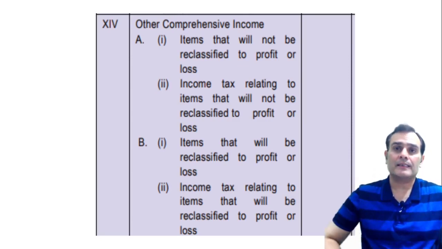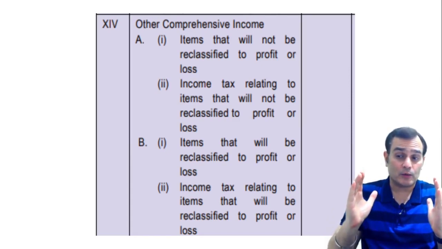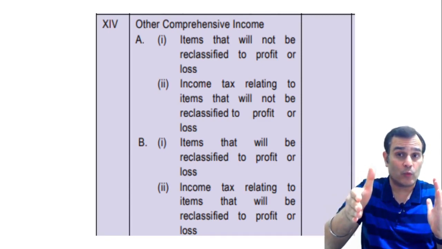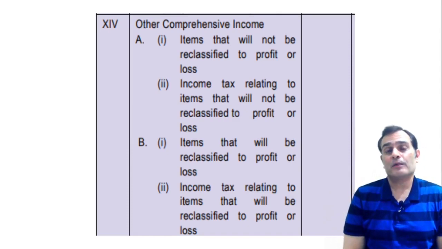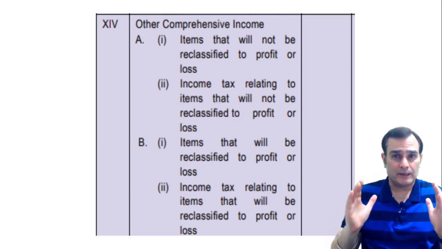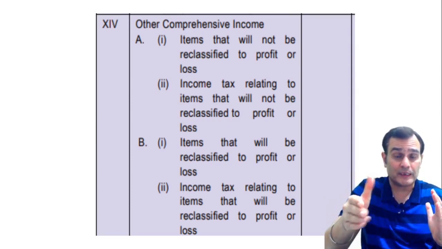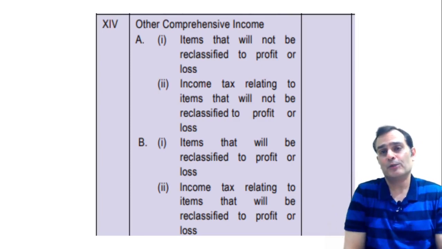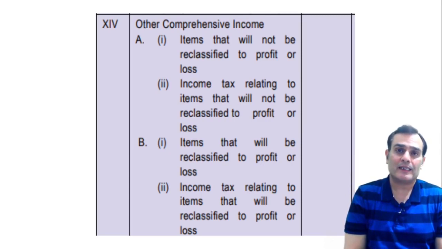Which means that items in point number A, 14A, is taken in the OCI and then goes to the SOK and then moves from one column of SOK to another column of SOK. But when you consider items in point number 14B, it is taken in the OCI, it goes to the statement of changes in equity SOK, but before it moves to another column of SOK, it is routed back again through the profit and loss account. So that's the reason we say that it is not reclassified in terms of 14A, and in terms of 14B that it will be reclassified.